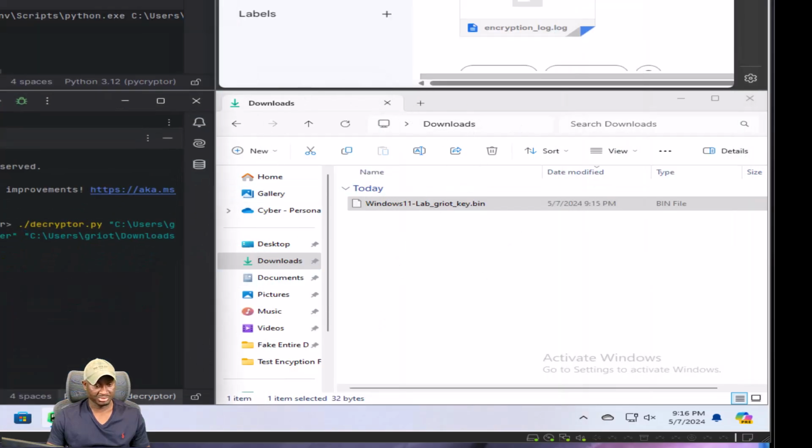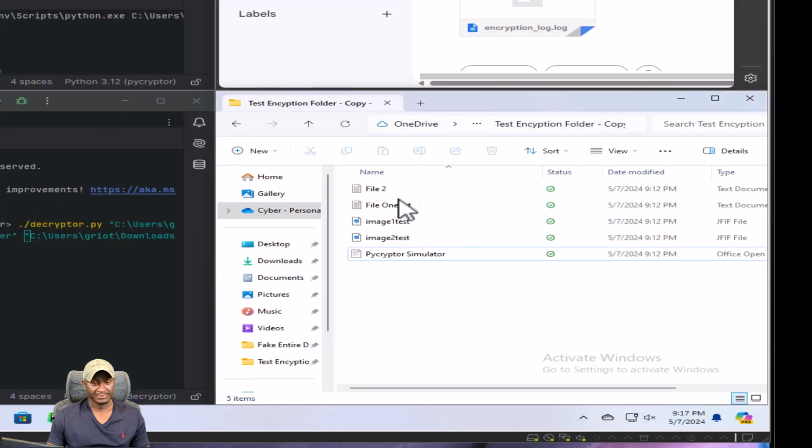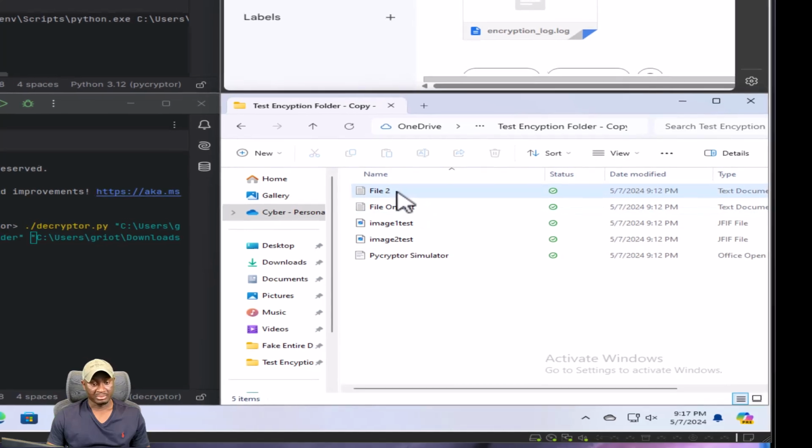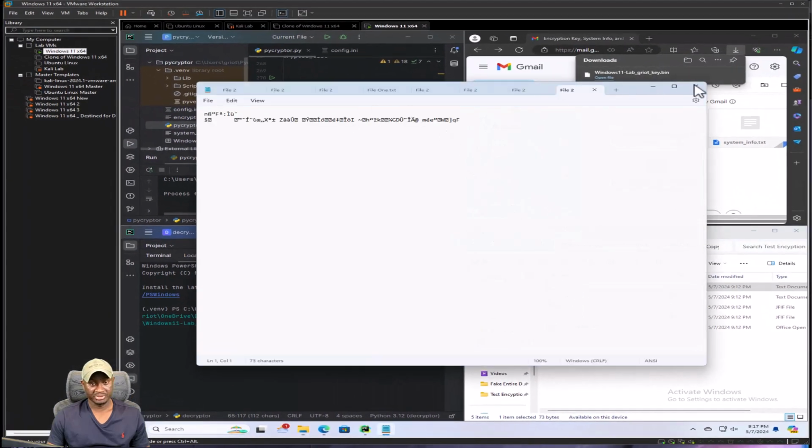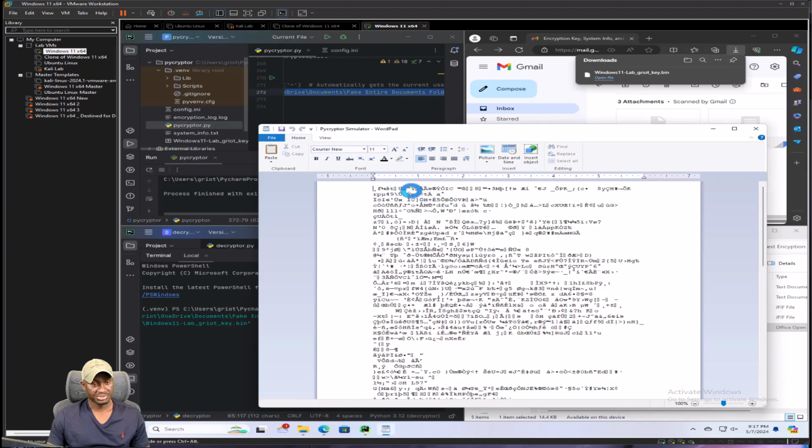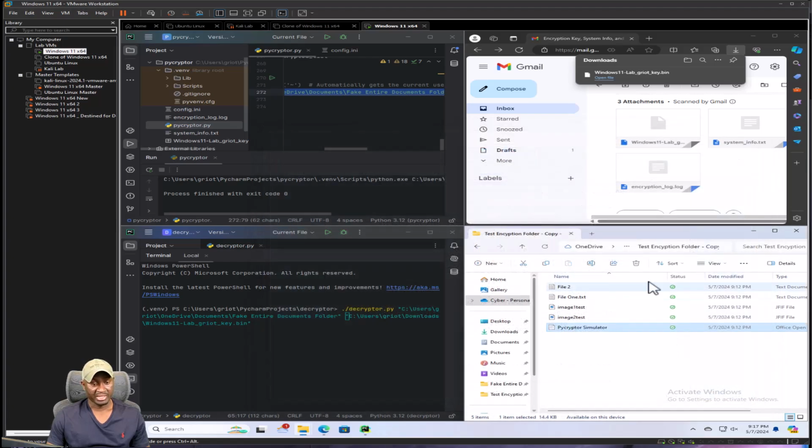Go back to those files. Where are they? Go back to those files just to confirm. I'm opening it up again. Still gibberish. Opening up the Word document, still gibberish. We can't see the email, and I'm not gonna navigate away from this so it doesn't feel like some trickery. I'm just gonna run the decryption.